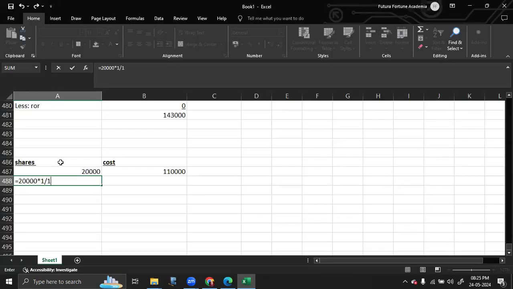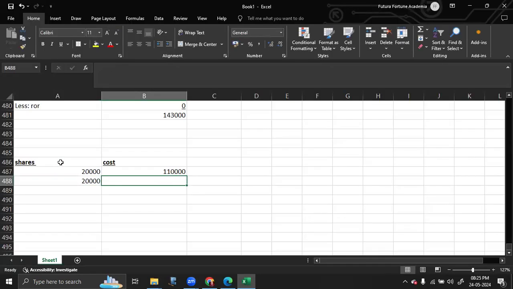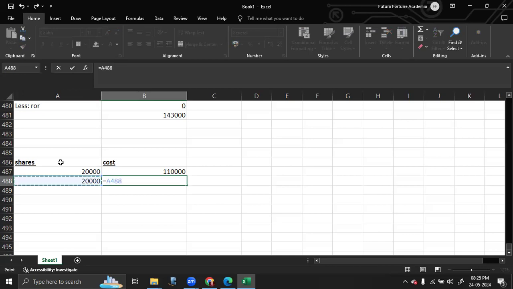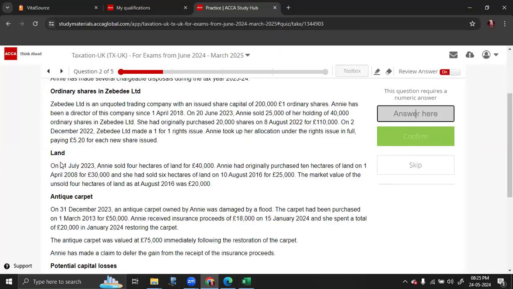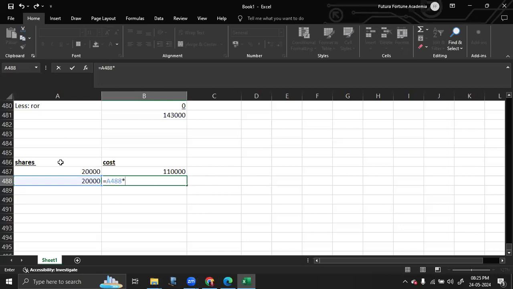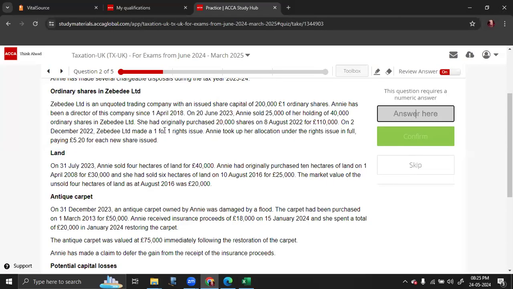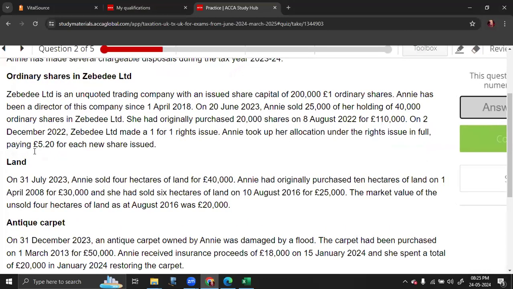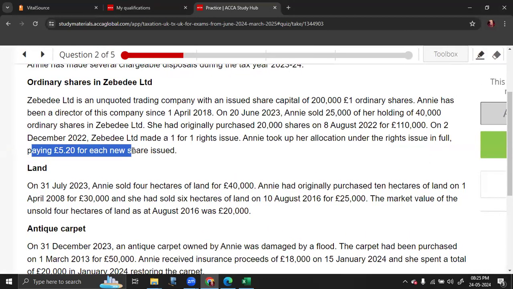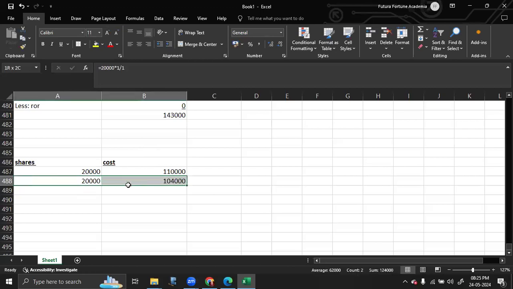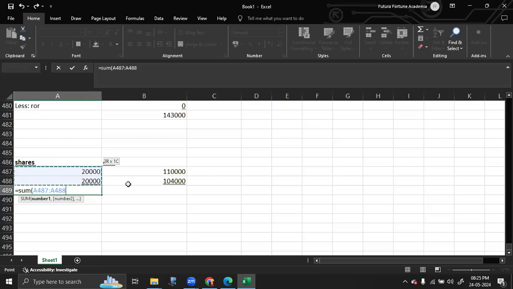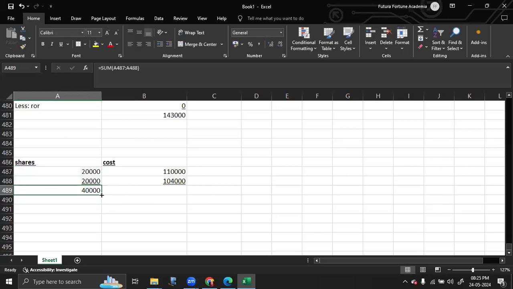1 for 1 rights issue, 1 divided by 1. So that is 20,000 shares, and that is equal to 20,000 into the rights price. Remember, the rights issue brings in a cost of 5.2 per share. That's given in the question. You have subscribed for the rights issue by paying 5.2 pounds per share. So this is your total cost and your total shares. Now you have 40,000 shares and the cost of these 40,000 shares.